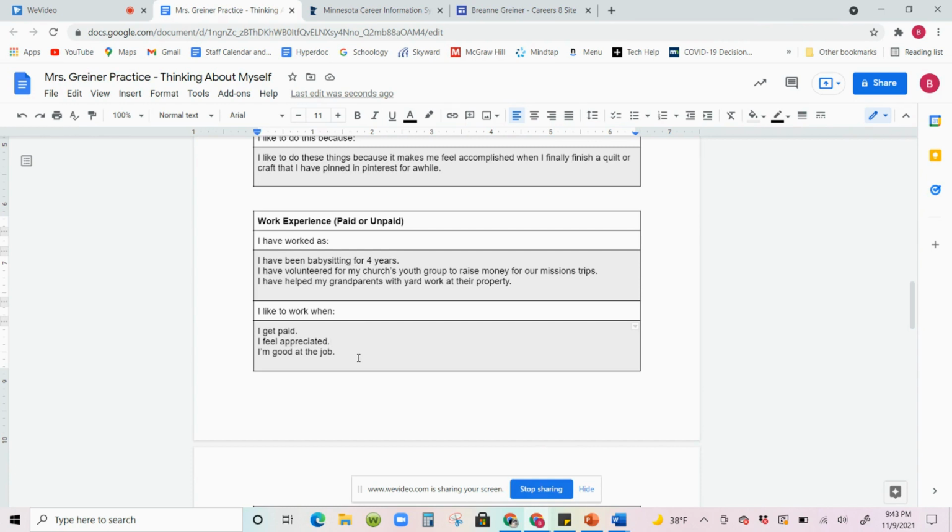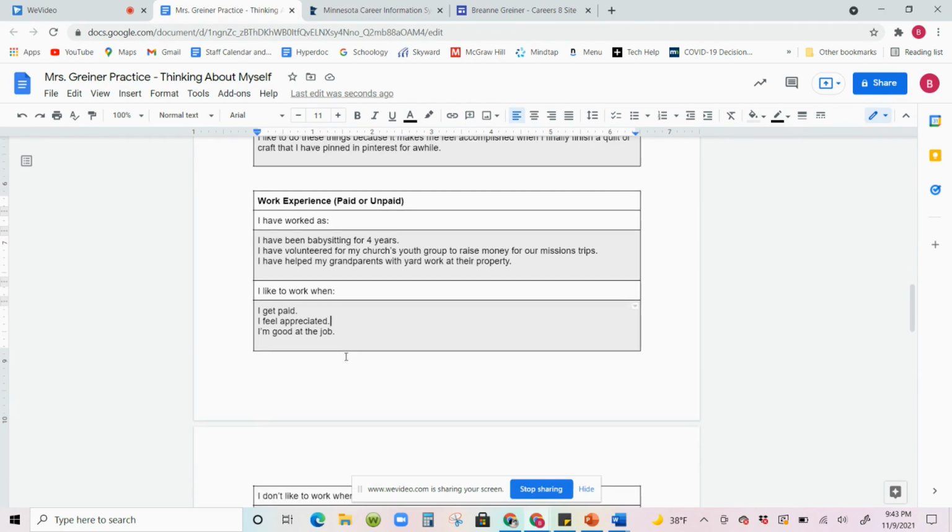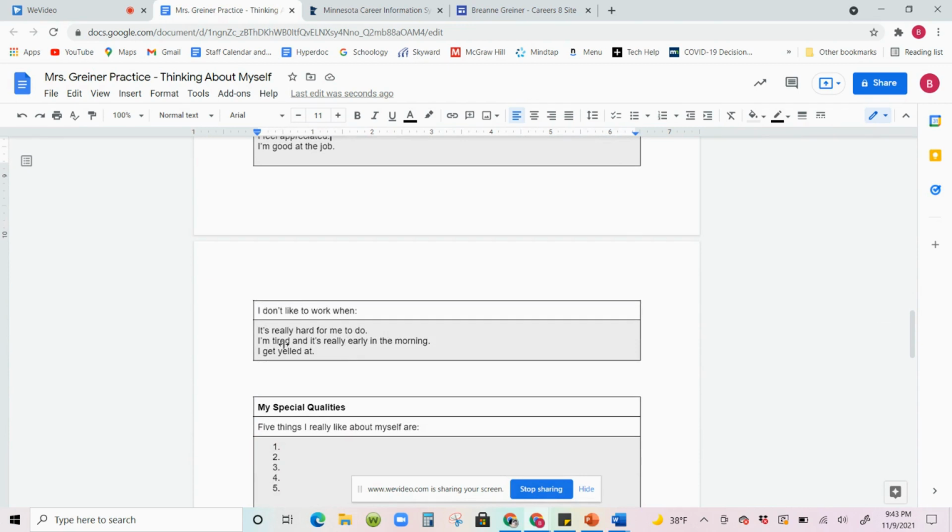And I also like to work when I'm good at the job. Okay, if I'm good at what I'm doing, I feel motivated to keep going and I feel motivated to show up the next day. So when I felt that I was good at the job, I found that I liked the work more. Okay, and then the last section here says, "I don't like to work when..."